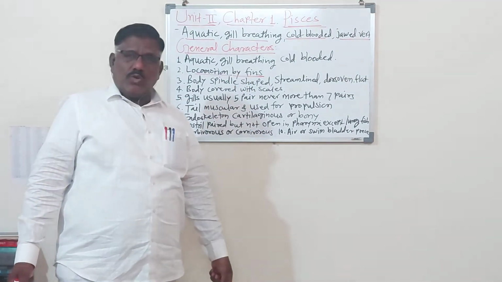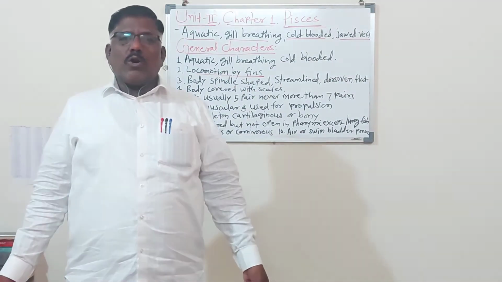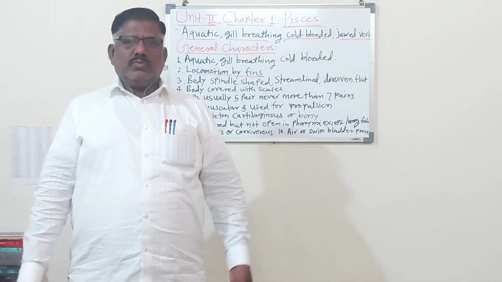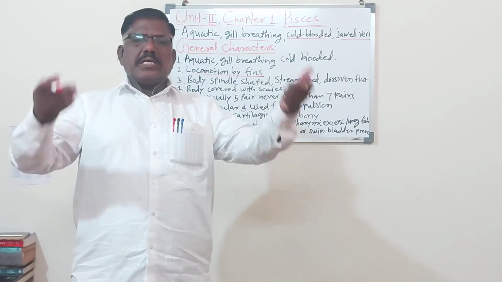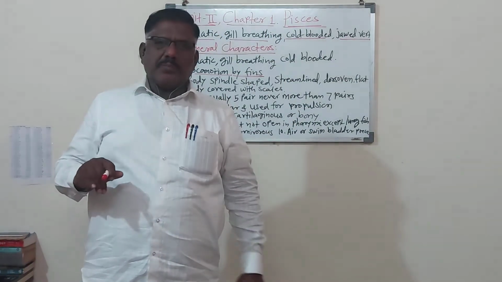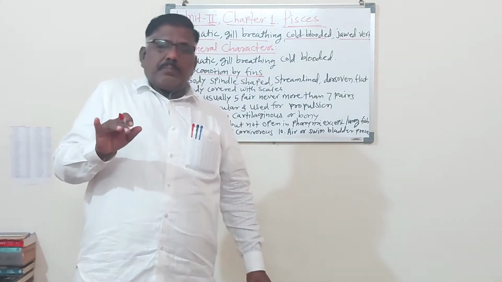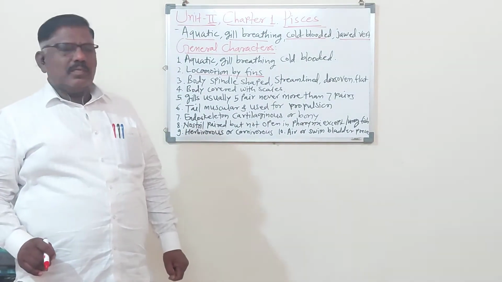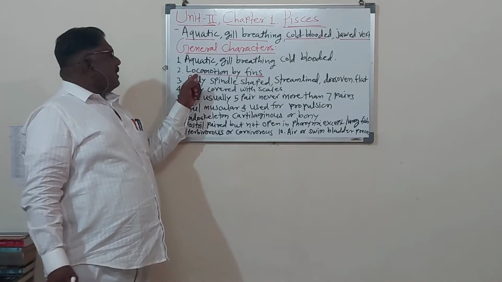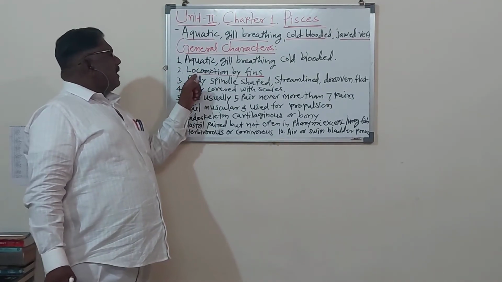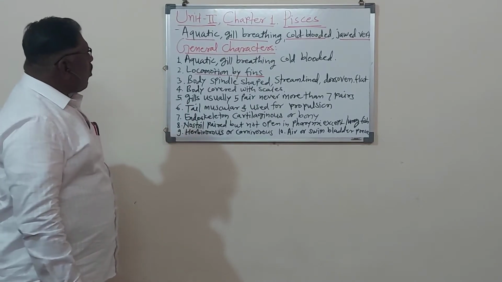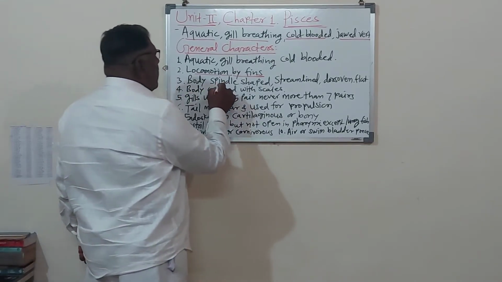In our cases, in human beings, organs for locomotion is the legs. These legs. We are using the motorcycle, cycle, car. That is different case transportation. But for locomotion, we are using the legs. So here in Pisces, we are studying the Pisces general characters. So locomotion by fins. Now about the body. Body is a spindle shaped.